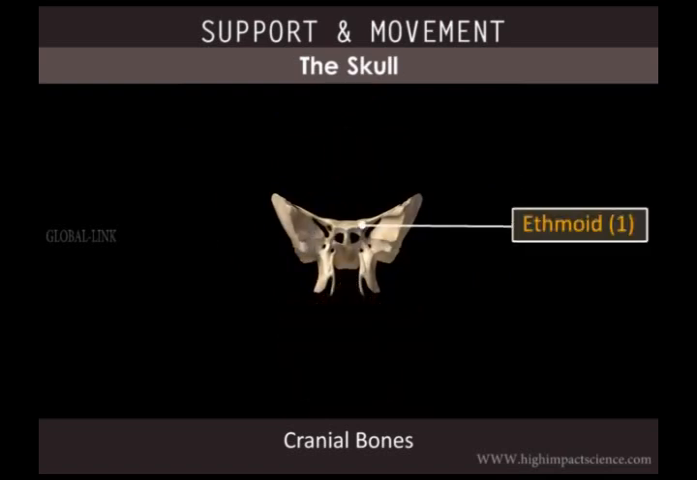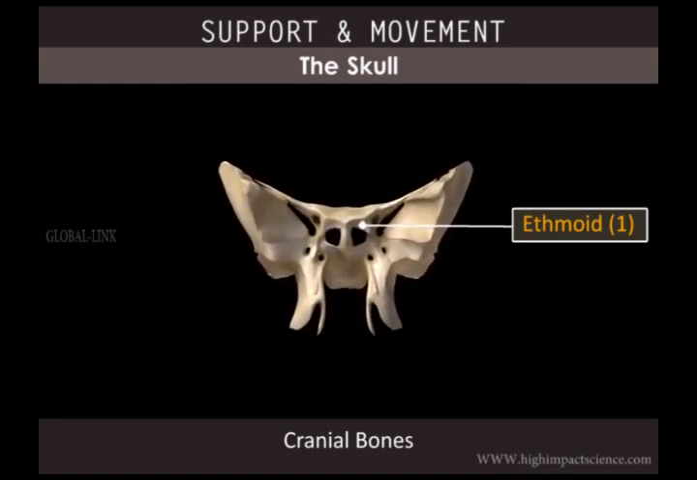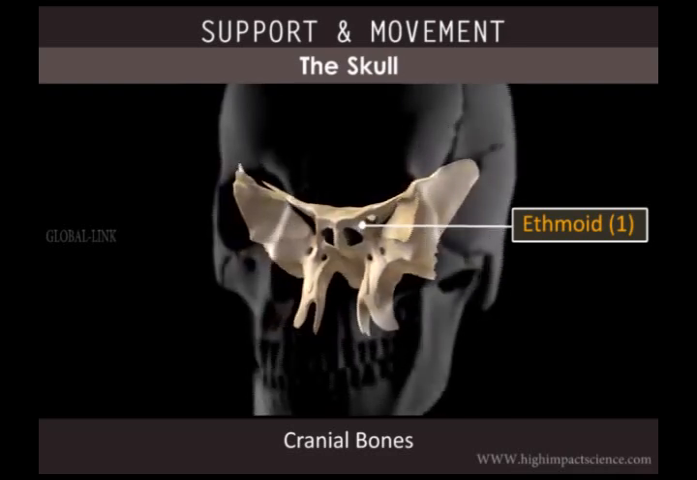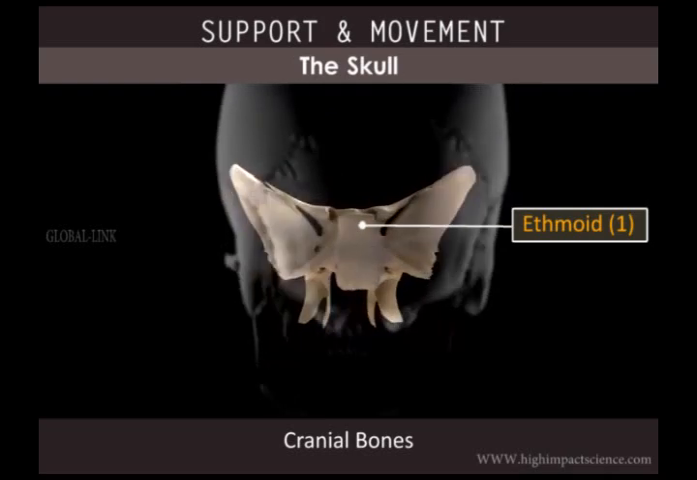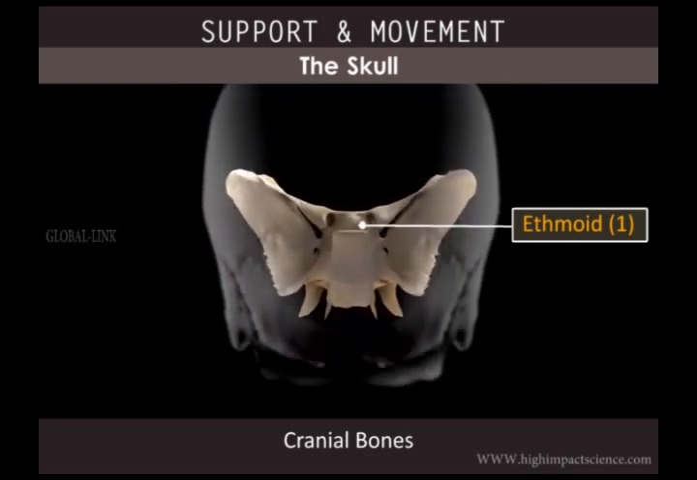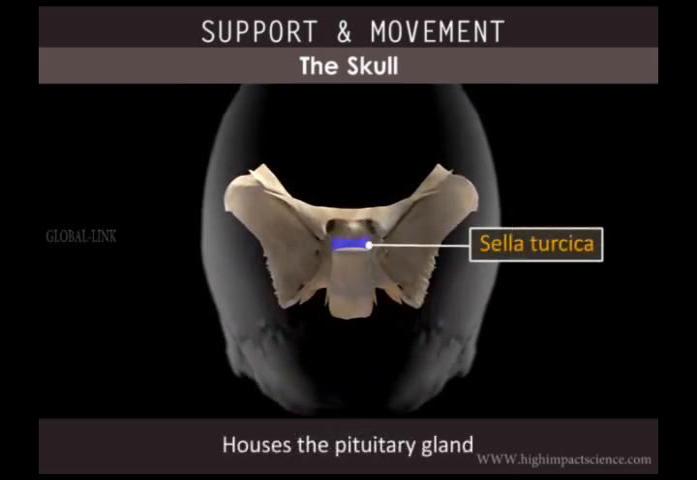The sphenoid bone makes the anterior base of the cranium. It is a butterfly-shaped bone with a central body and two pairs of laterally projecting wings. These wings form portions of the orbit. The body of the sphenoid features a depression known as sella turcica, which houses the pituitary gland.